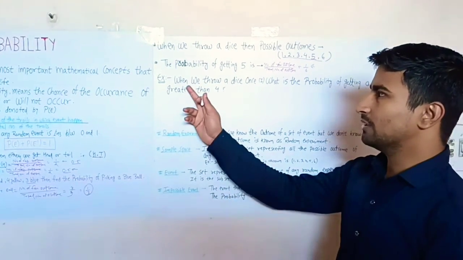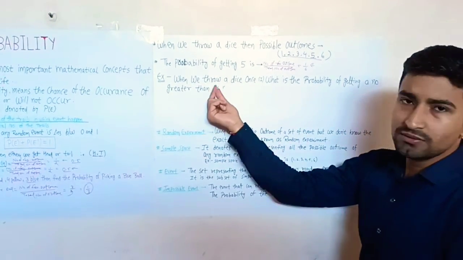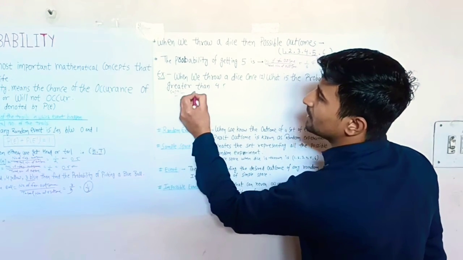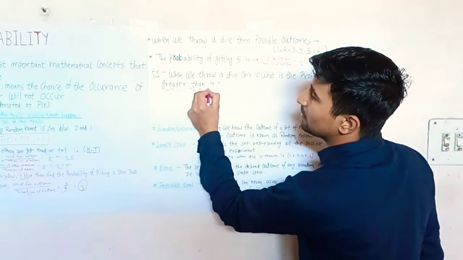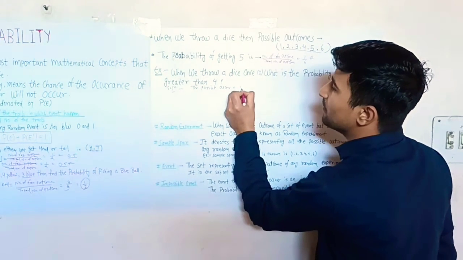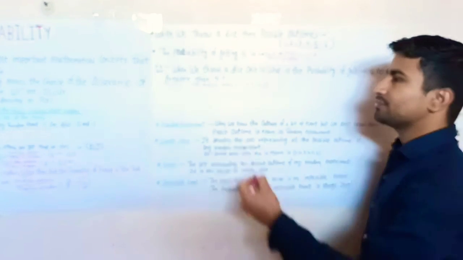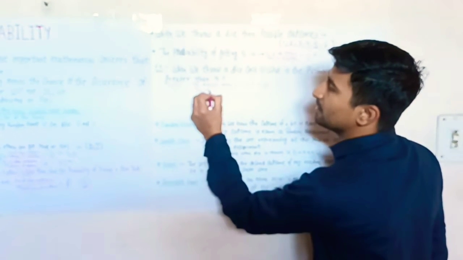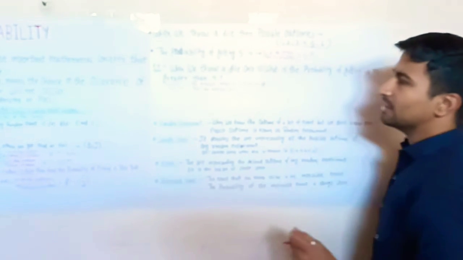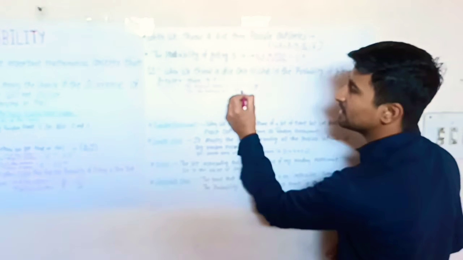Let's take another example. When we throw a dice once, what is the probability of getting a number greater than 4? Solution: the possible outcomes when we throw a dice are 1, 2, 3, 4, 5 and 6. The favorable outcomes are numbers greater than 4, which are 5 and 6.